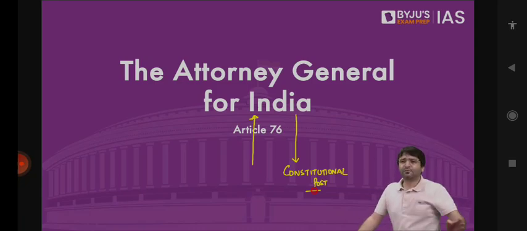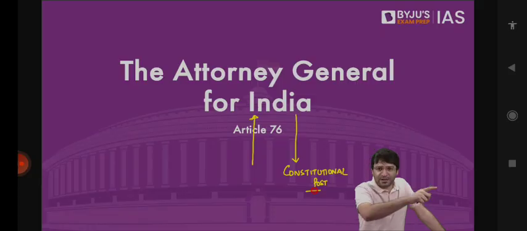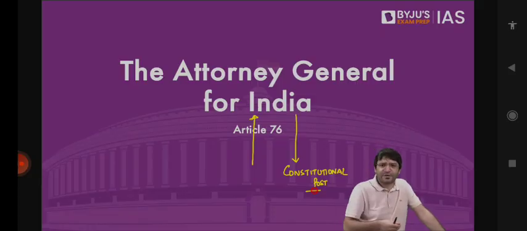For example, ministers have a lot of role to play. If I am home minister, I have to ensure internal security of this country. I have to ensure that borders are also safe. Although when war breaks out, it's taken over by the army, under the defense ministry. But first I have to ensure that the borders are safe. So I have to take a lot of decisions. I have a lot of work to do. I have to ensure the security of the people.